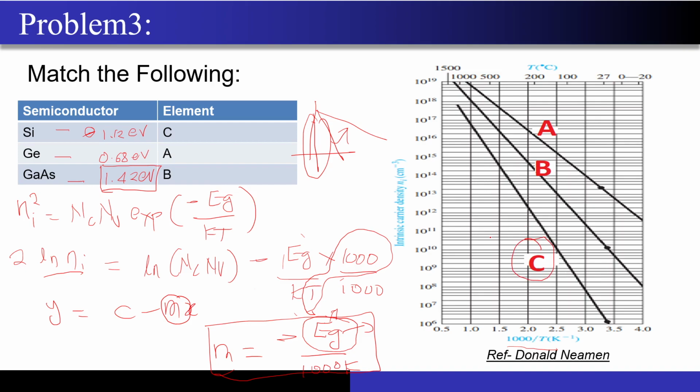And as I told you, this slope is nothing but proportional to Eg. So my C is actually gallium arsenide. If I look at A, it is falling with the lowest slope compared to B and C, right? So that means its Eg must be very low, correct? And which of the following elements has the lowest Eg? It is germanium, right? So your A is nothing but germanium and the remaining one is your silicon, right?